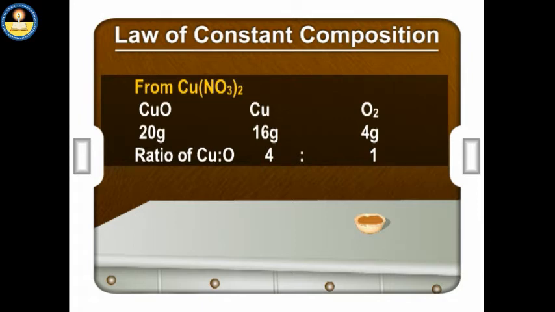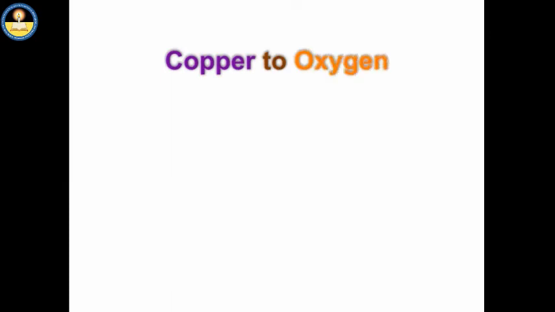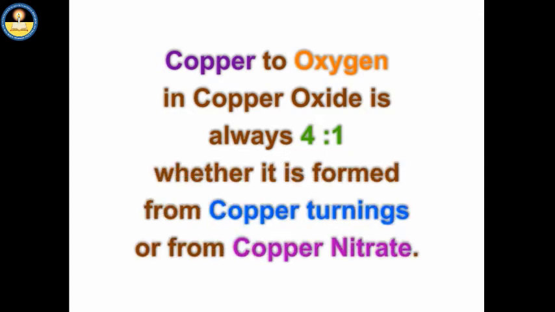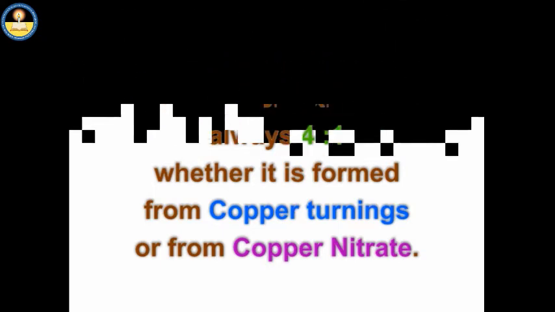Ratio of Cu to O, 4:1. We come to the conclusion that the ratio of copper to oxygen in copper oxide is always 4:1, whether it is formed from copper turnings or from copper nitrate.